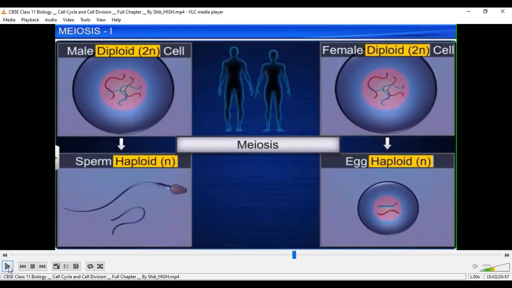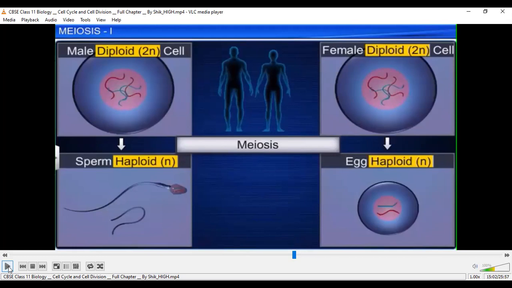And this cell division is universal in all living organisms, whether it is a microscopic organism like bacteria, virus, anything. There also cell division occurs, and there cell division acts like a mode of reproduction.